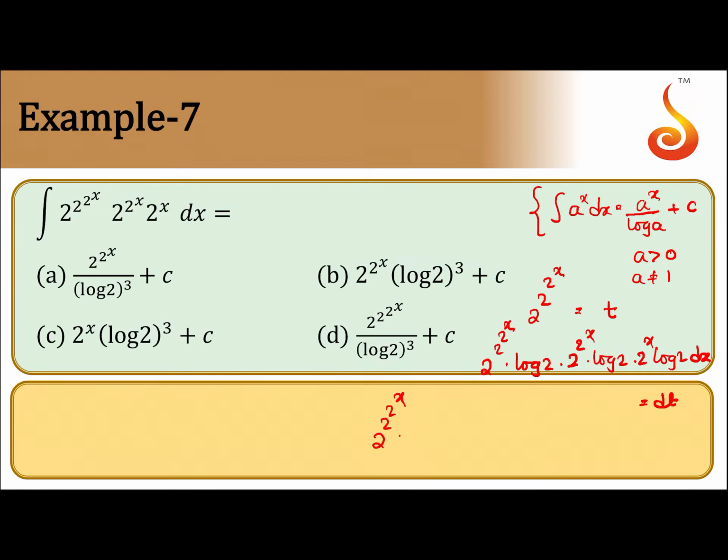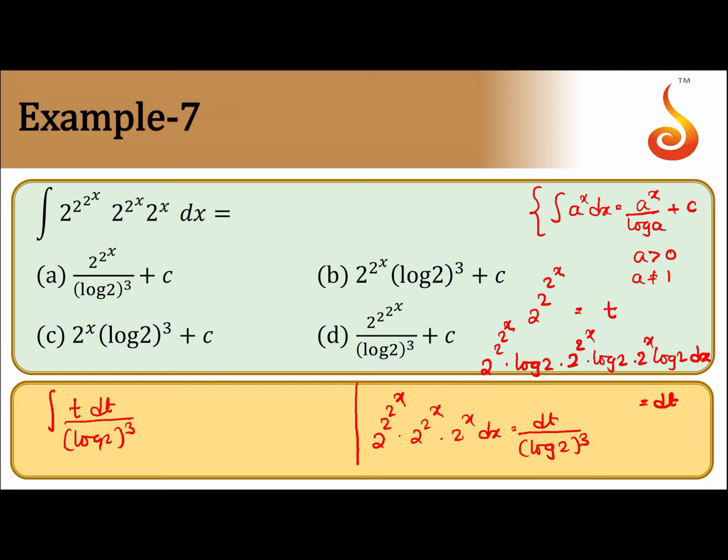So clearly 2 to the power 2 to the power 2 to the power x into 2 to the power 2 to the power x into 2 to the power x dx is equal to dt by log 2 whole cube. So once we got this as a result, now we substitute in the integral. If we substitute in the integral, this is nothing but t, and the complete expression is dx, t dt by log 2 whole cube.